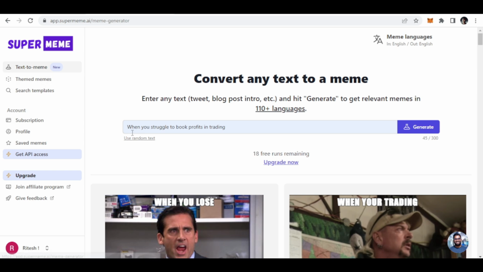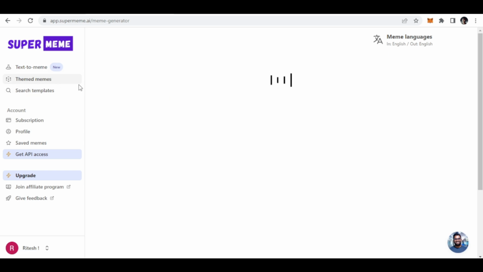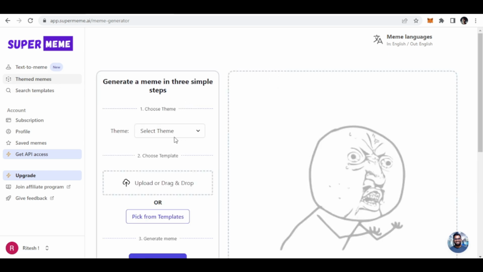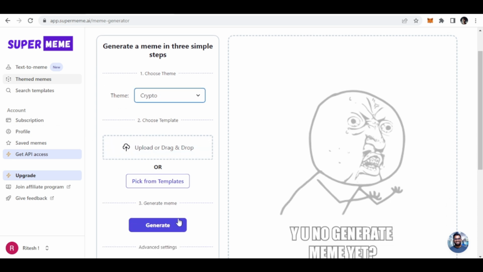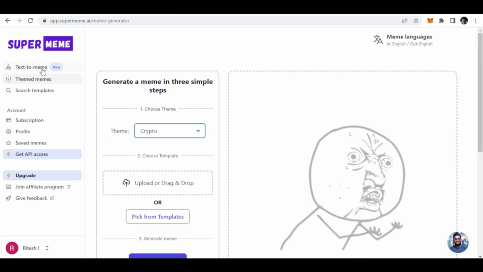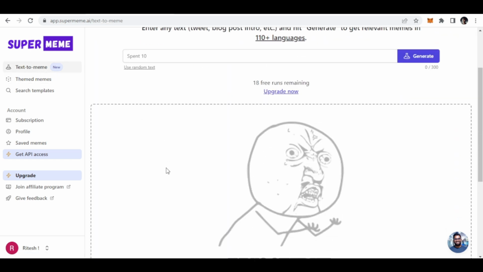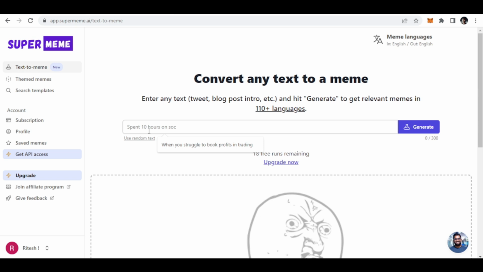And they have also given the option of themed meme. As you can see here, you can tell the particular theme, like if I want memes from a particular industry like crypto and all, then you can just tell the tool to generate, and you will be amazed to see the results. So in this way you can write any text here and you will get the memes out of that text.